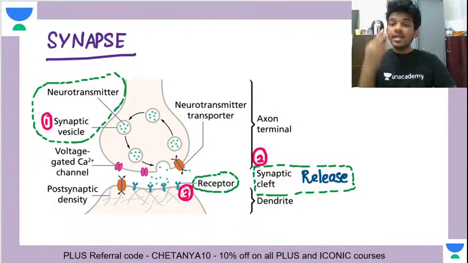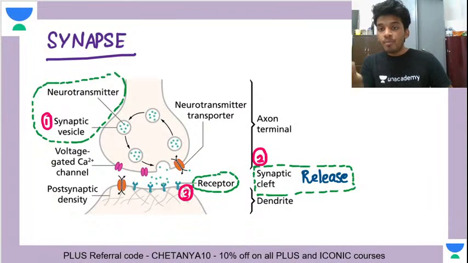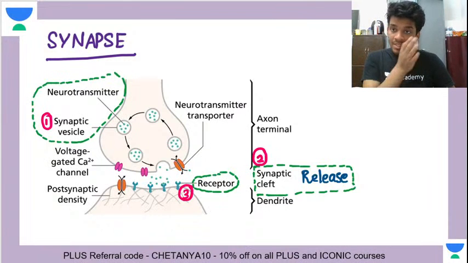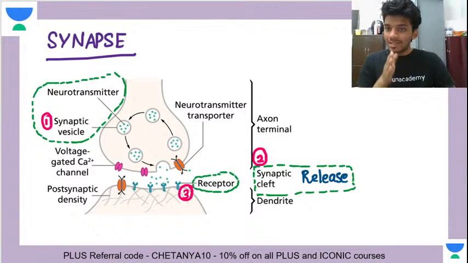So these three things that I have told you: synthesis and storage in the presynaptic terminal, release in the synaptic cleft upon receiving a signal, and action on the postsynaptic terminal at the receptor. These three things constitute essential criteria for a substance to be called a neurotransmitter.